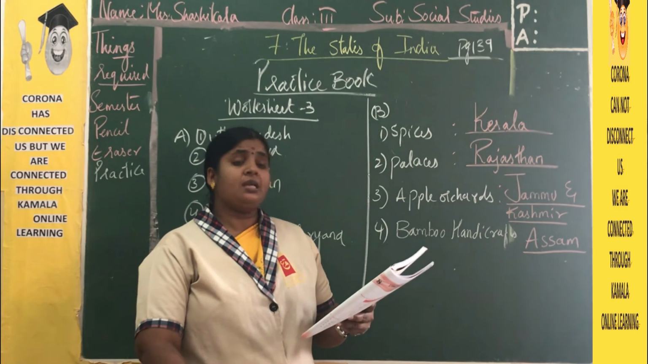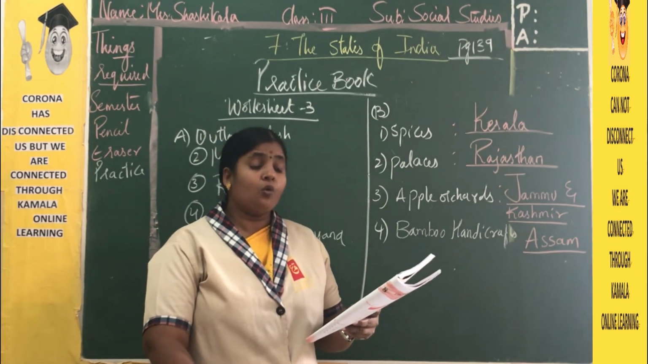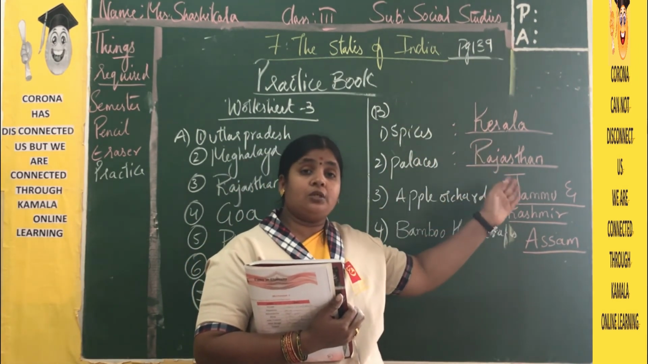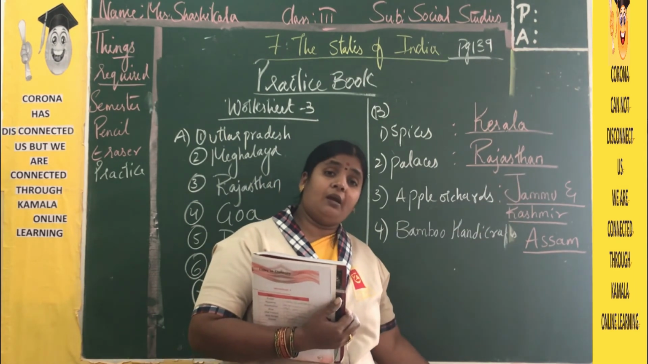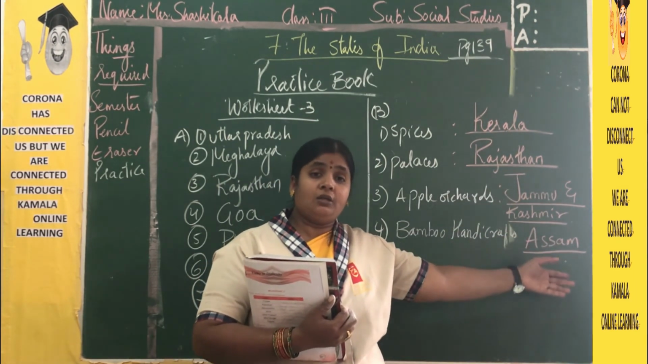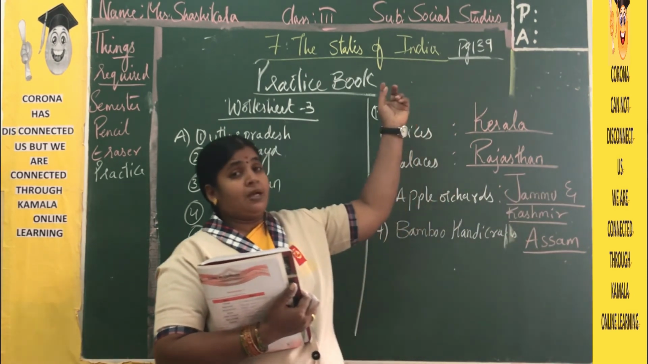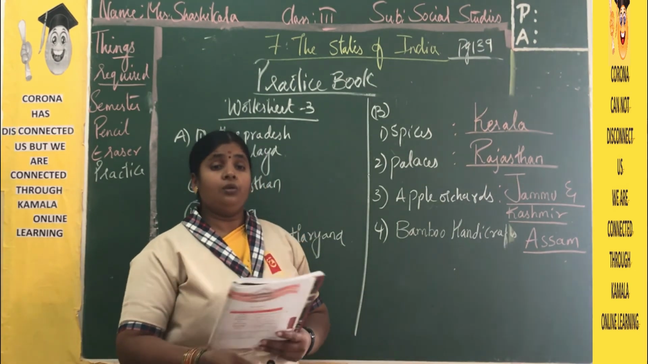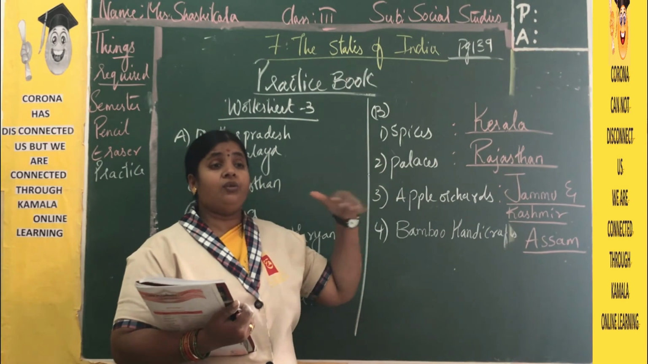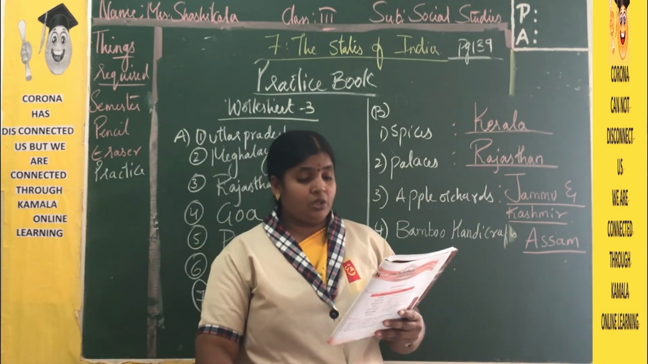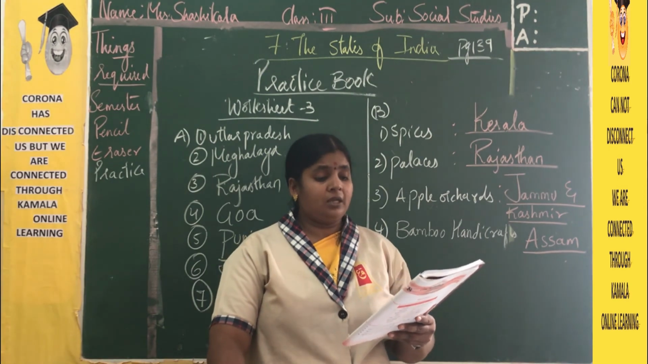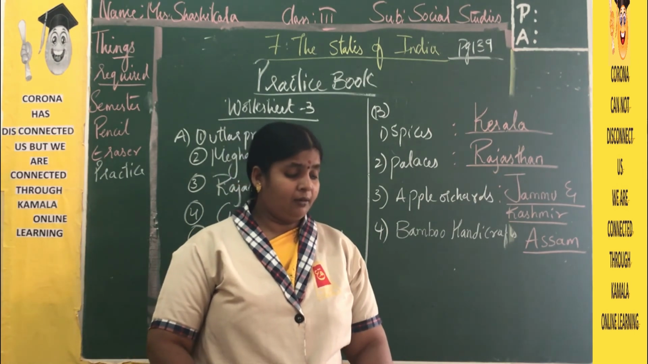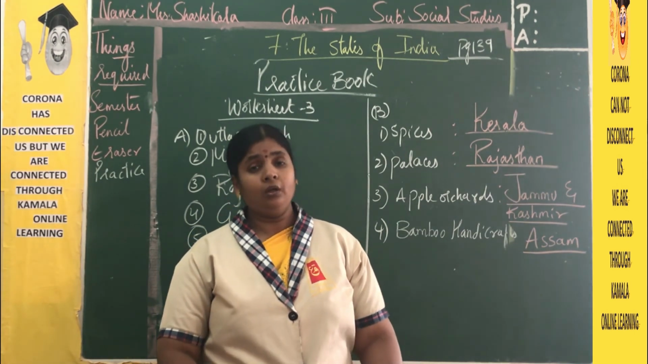And D bit, choose a neighboring country of India that you want to visit. In the north we have China, Bhutan and Nepal, in the south we have Sri Lanka, in the east we have Bangladesh and Myanmar, and in the west Pakistan and Afghanistan. Among these neighboring countries, you need to write which country you want to visit. And you need to write the important facts about it. So this is a self activity, D bit and C bit. Both the bits you have to do on your own.